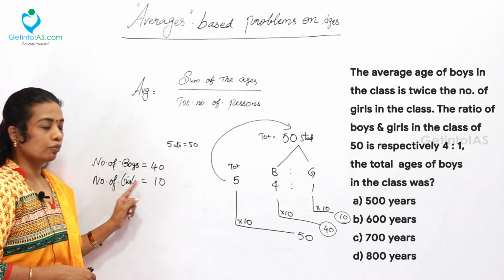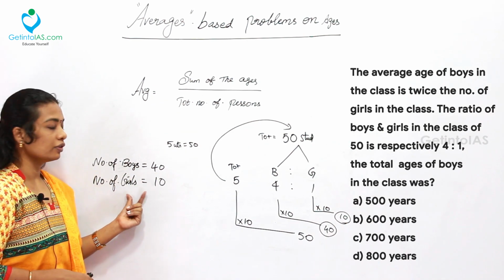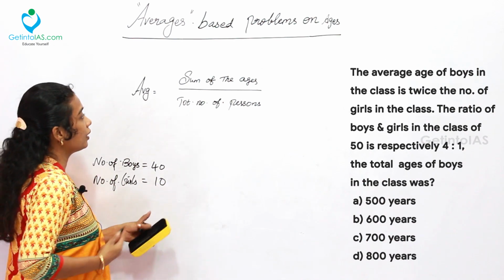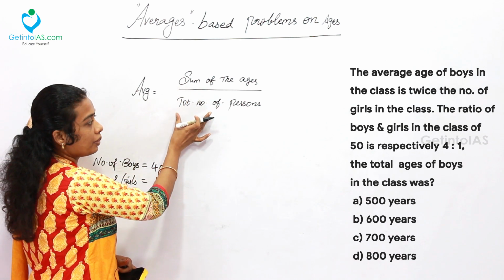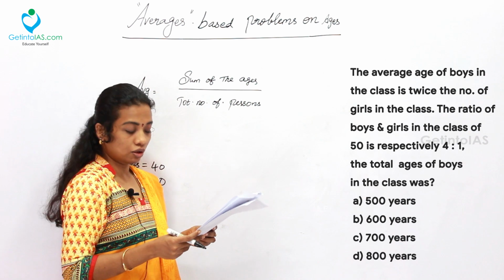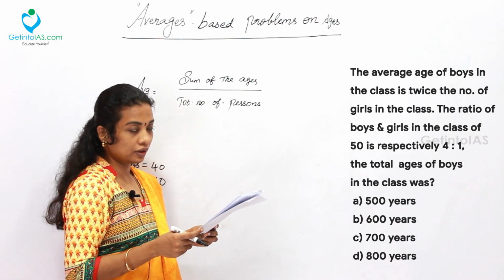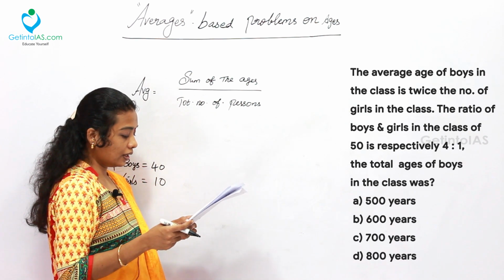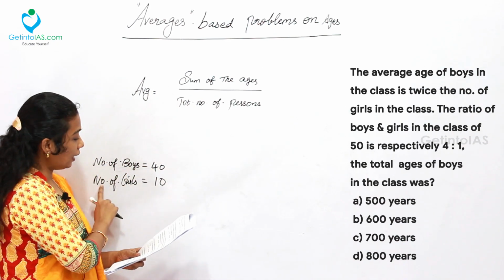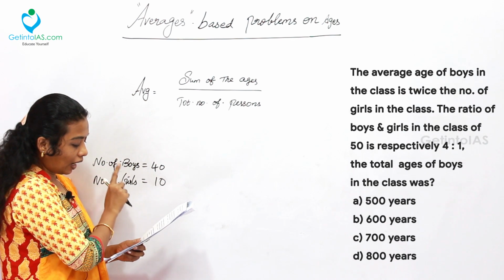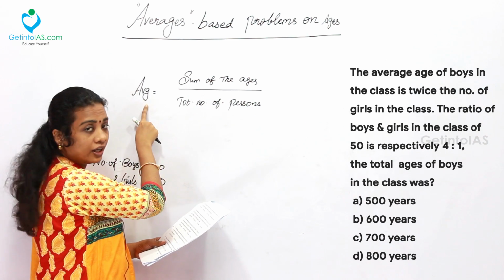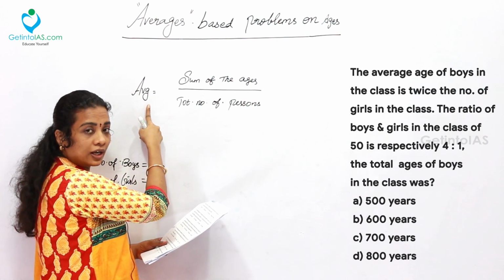We got the number of boys is equal to 40 and the number of girls is equal to 10 from this point. So always the average is equal to sum of the ages by total number of persons. In the question it is clearly given, the average age of boys in the class is twice the number of girls in the class. The ratio of boys and girls is given. From that we got number of boys is 40 and number of girls is 10. So the average age, we don't know what is the exact average age.